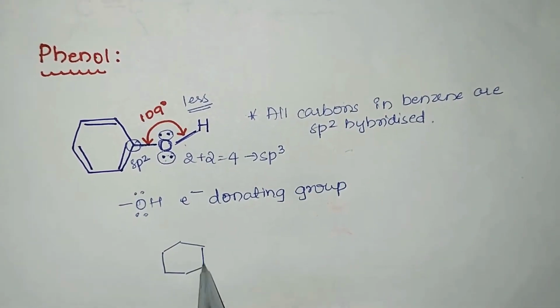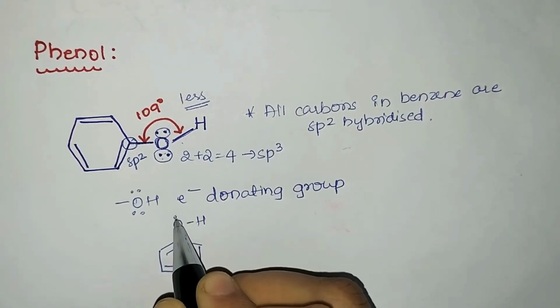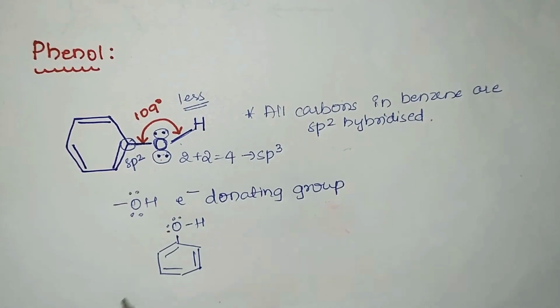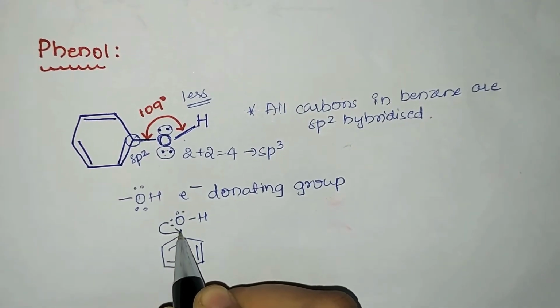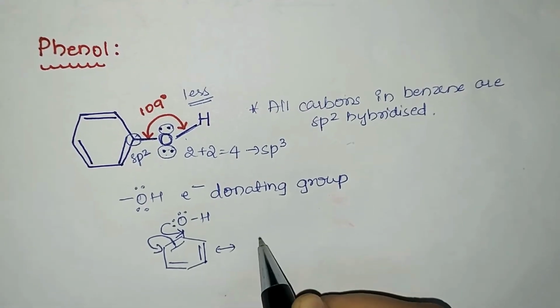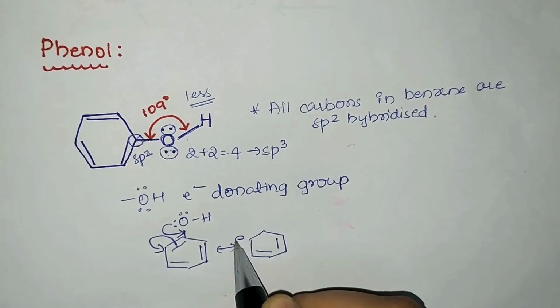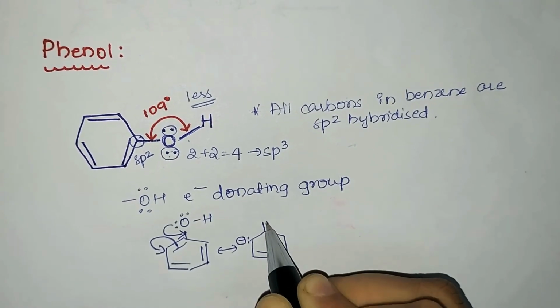When the oxygen gives the electrons to the benzene ring, I'll write only the first resonance structure. I hope by now you are clear on how to write it. When it gives the electron to the benzene ring, we obtain a resonance structure where the electron pair is in conjugation with the double bond, so the C-O bond has partial double bond character.